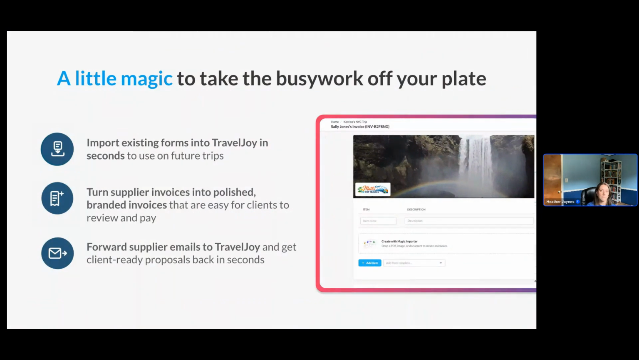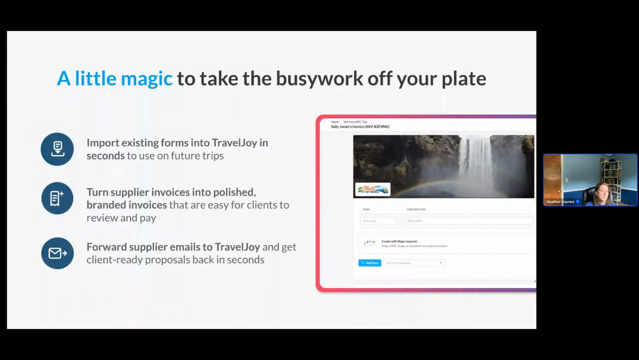You can import a form you already love using outside of TravelJoy, and it's ready to use on any future trip in seconds. You can also turn a supplier's invoice into a polished, branded TravelJoy invoice, and your client gets something clean and easy to review and pay without you retyping a single line.